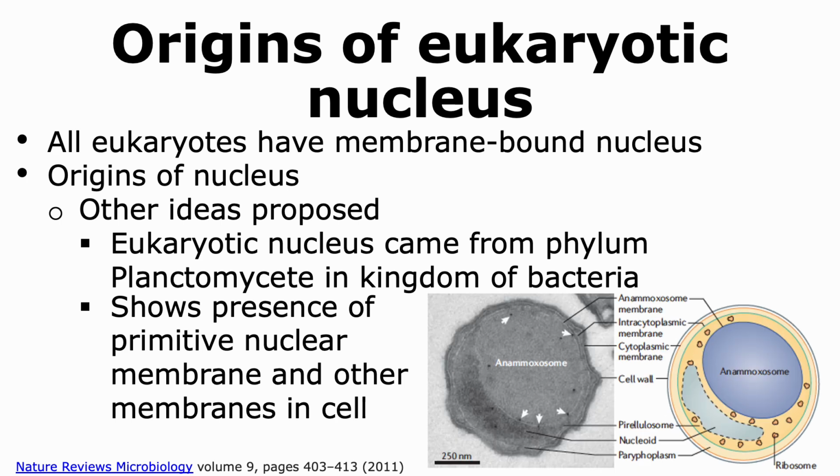Scientists have also found that there are other members that show the presence of these types of membranes around the nucleus. They have also found that organisms that belong to the planctomycete phylum also show endocytosis, which is a process of taking in substances into the cell.